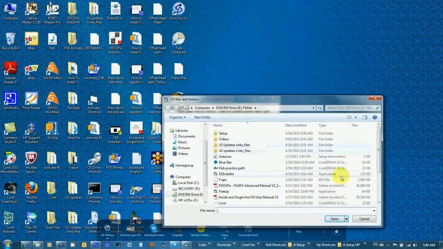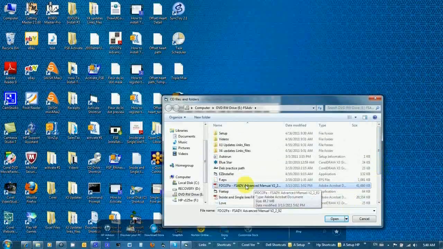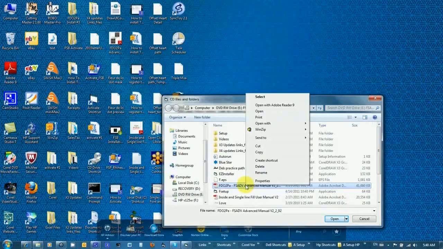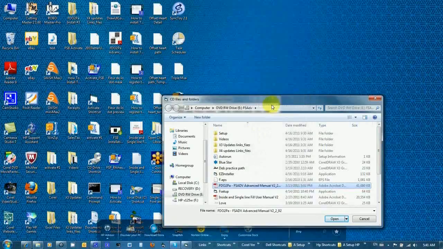Dialog box will open and display all the files. In that box, you have to right click on the file and look for the program that will open it. Since the user manual is a PDF file, we're going to use Adobe Reader. So I'm going to click that.